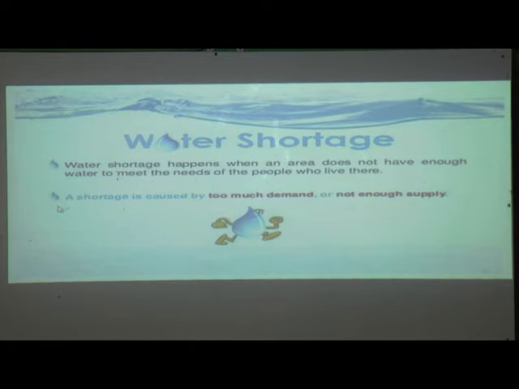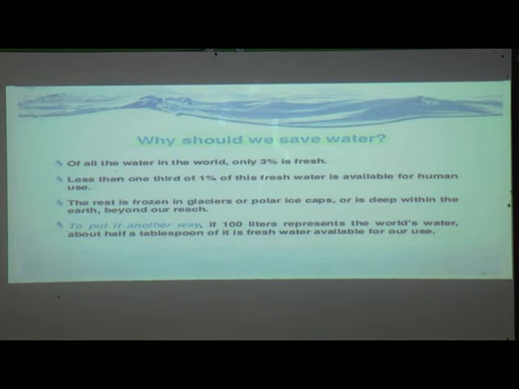Okay, so because of the need of people, water shortage happens there. So a shortage is caused by too much demand. People are living there, needs are more, and because of that demand is more. So too much demand is there, and because of that shortage is going to happen, or not enough supply. Suppose water is not supplied there in enough amount, so because of that also we will see that shortage is there. Now next, why should we save water?